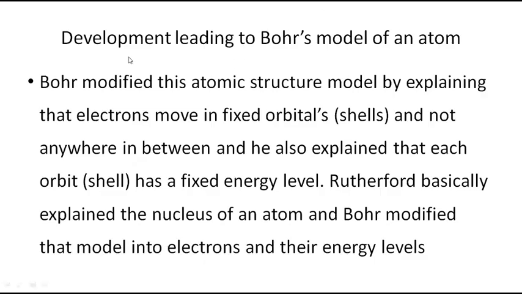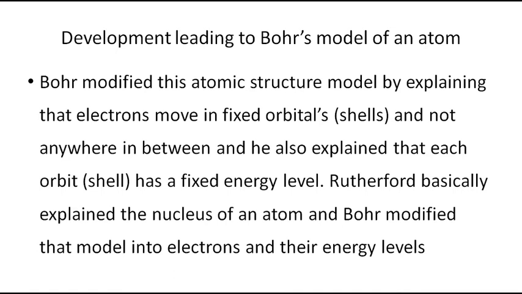So this was the development leading to Bohr's model of an atom. Bohr modified the atomic structure model by explaining that electrons moved in fixed orbits and not anywhere in between. That orbit concept was clear now.